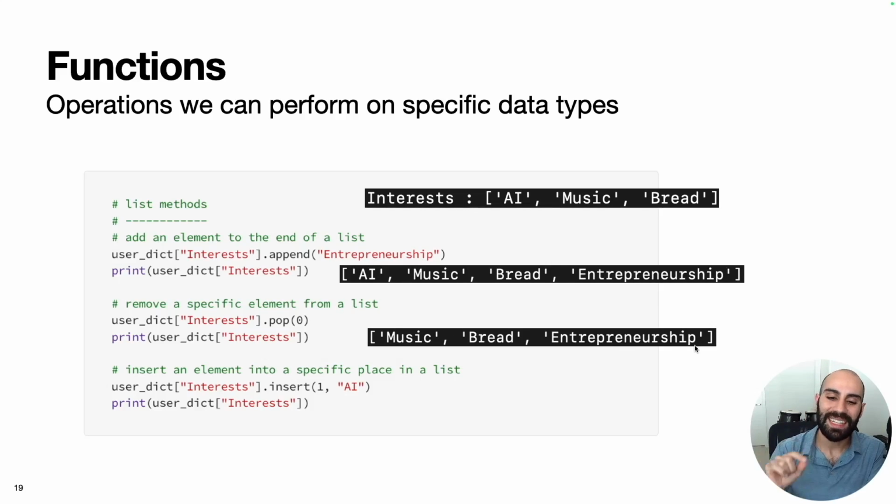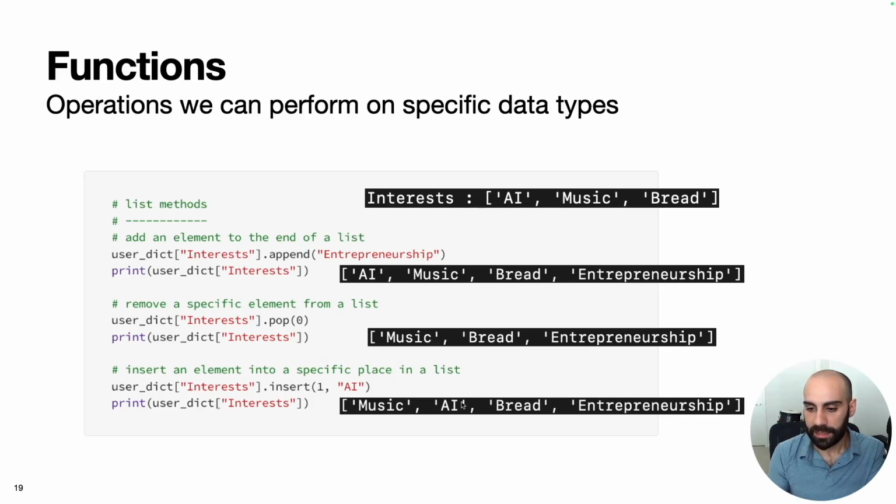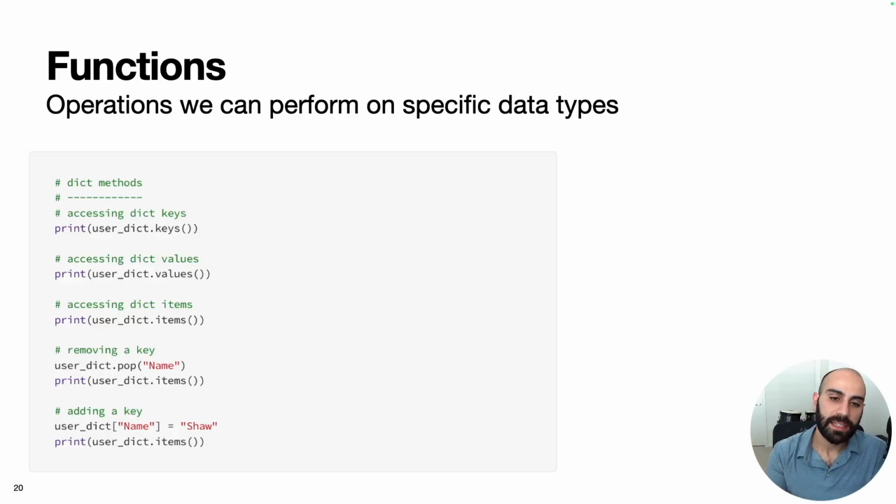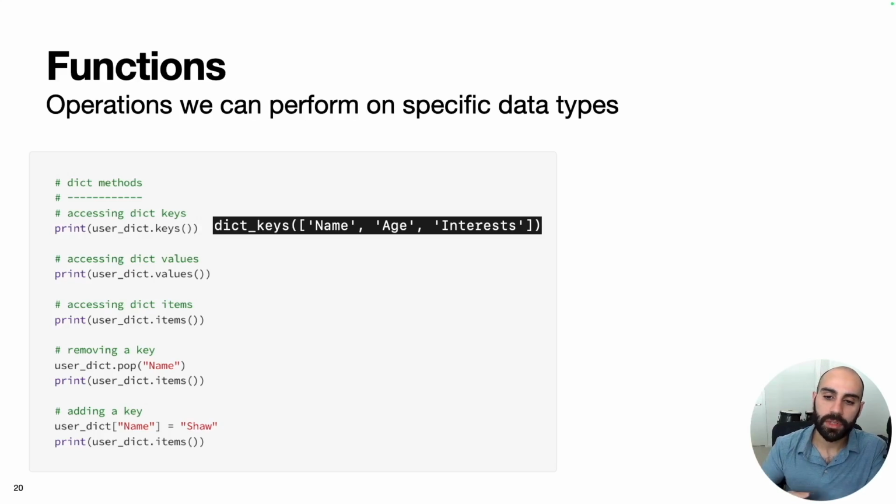Finally, if we wanted to insert an element into a specific place in the list, we can use the .insert function, specifying the element and where we want to insert that element. So if we did .insert 1 AI, we would insert AI into the second place of this list. And then finally, we have a set of functions for dictionaries. If we wanted to extract all the keys from a dictionary, we can use the .keys function, which is something we've already seen before. So this will extract all the keys from a dictionary, which we can iterate through using a for loop, for example.